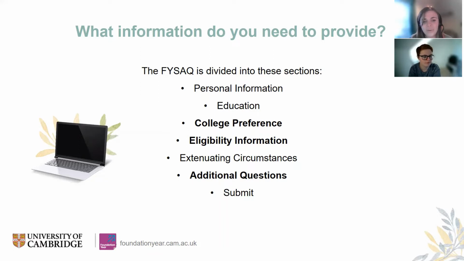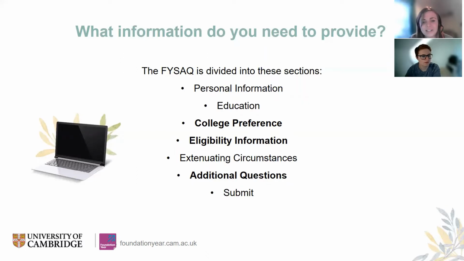Within this video, we're going to go into a lot of detail about college preference, eligibility information, and additional questions. So just to briefly highlight the other 3 sections, personal information will mean things like your UCAS ID number, just so we can match up your FYSAC with your UCAS application. Education includes things about your educational background. So for example, the topics you're studying within your course or have studied in the past, or maybe your class sizes, just so that we can get an idea, and we can also tailor our interview topics around the kinds of things that maybe you have or maybe you have not studied.